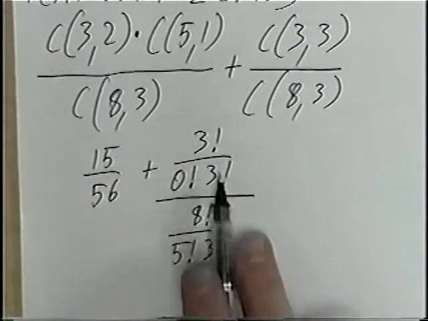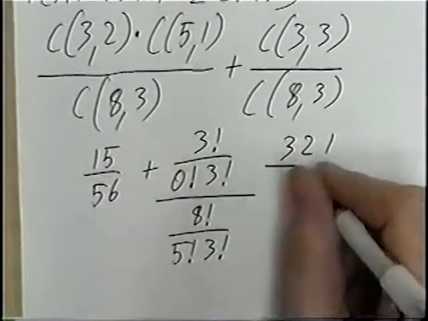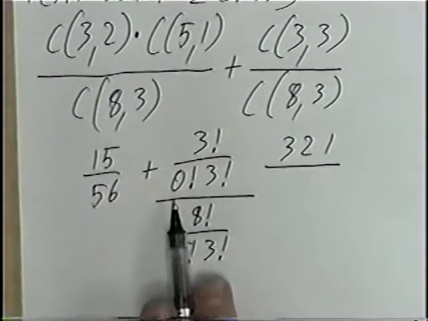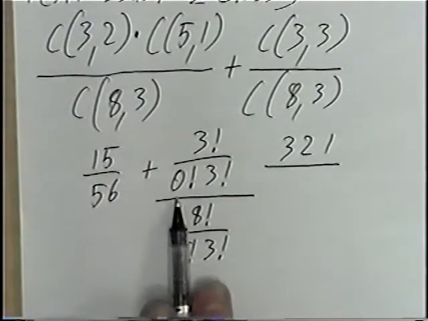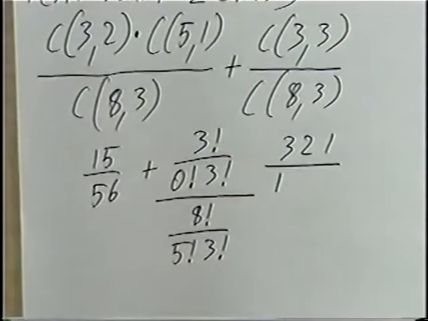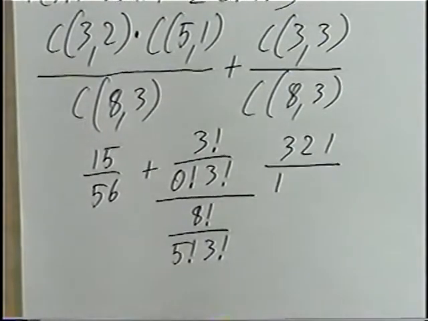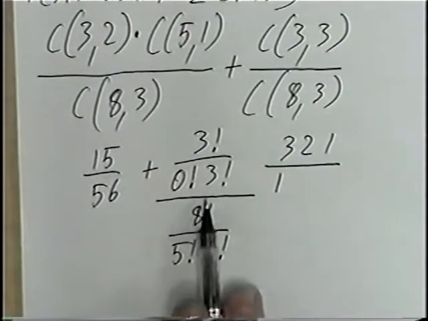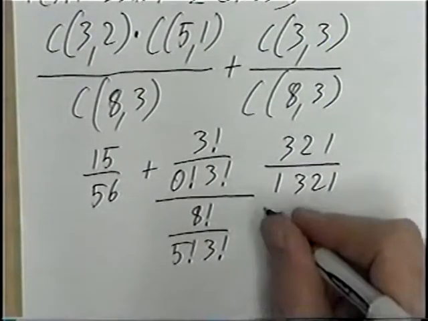Solving from here, the 3 factorial would be 3 times 2 times 1. Definition of 0 factorial, since we cannot multiply by numbers less than 0 and we're already below 1, the definition of 0 factorial is equal to 1. So anytime you have 0 factorial by definition equals 1. And 3 factorial will have 3, 2, and 1.